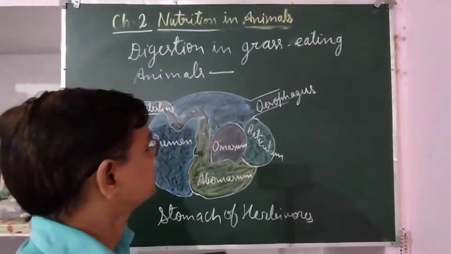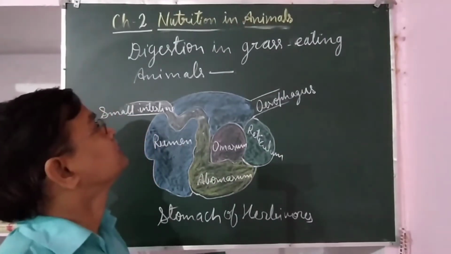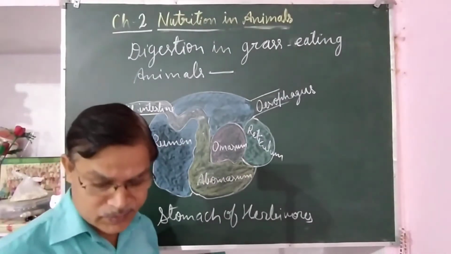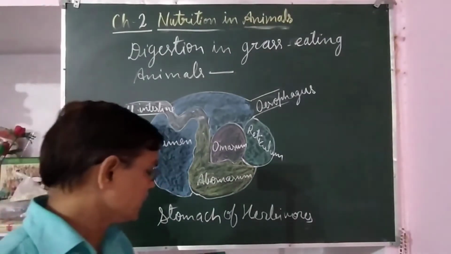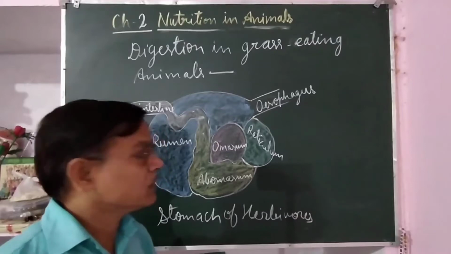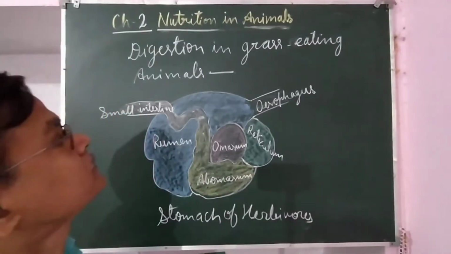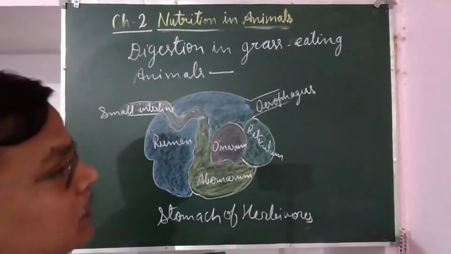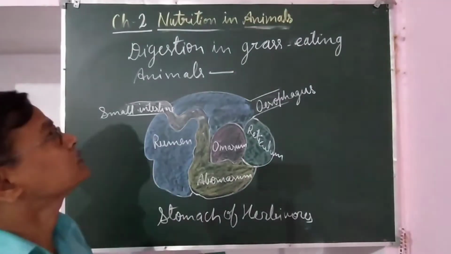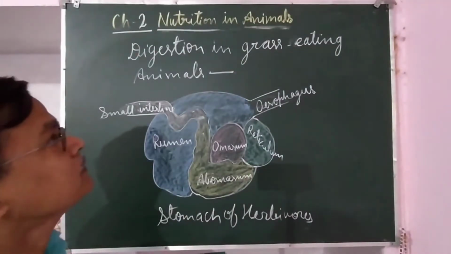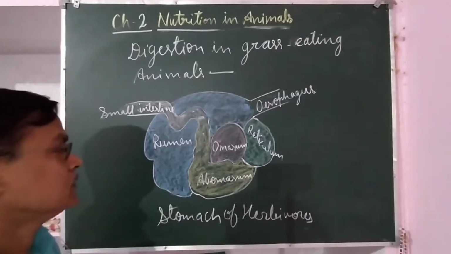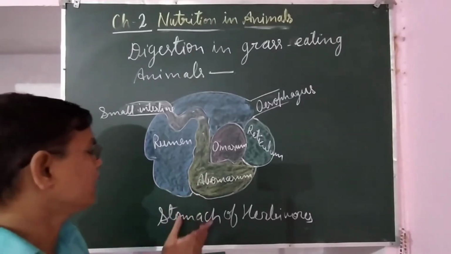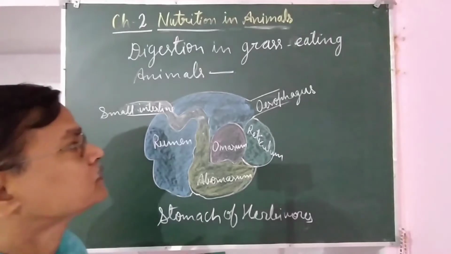Hello students, today we will discuss digestion in grass eating animals and after that digestion in amoeba, how amoeba takes food and digests it. First of all, we will discuss digestion in grass eating animals. So I have drawn the diagram of the stomach of herbivores.